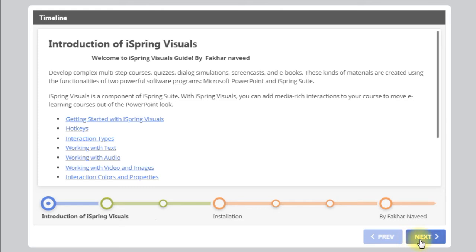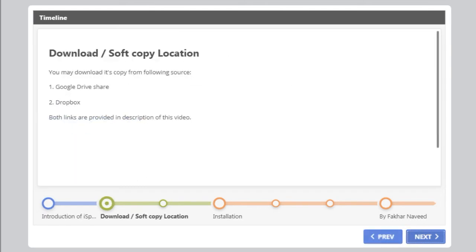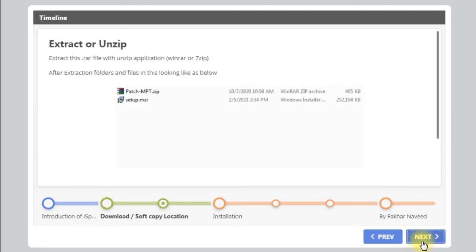Publishing interactions. You may download its copy from the following sources. 1. Google Drive Share. 2. Dropbox. Both links are provided in the description of this video. Extract this RAR file with an unzip application, WinRAR or 7-Zip. After extraction, the folders and files look like as below.